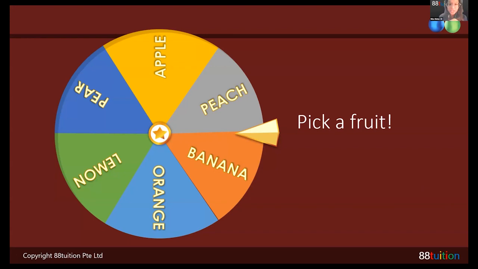Remember your fruits, okay? So Jerkai is peach. Jaden is banana. How do you spell banana, Jaden? You spelled it as banana. Yes, peach. Jaden is banana. Angeline is lemon. Ziren is pear. And then Emma Watson is apple. Okay, good. So which fruit is not chosen? Orange, right? Let me just double check. Did anyone choose orange? No one chose orange. So when it lands on orange, I will pick. Okay, so let me spin the wheel. Oh no, sorry.